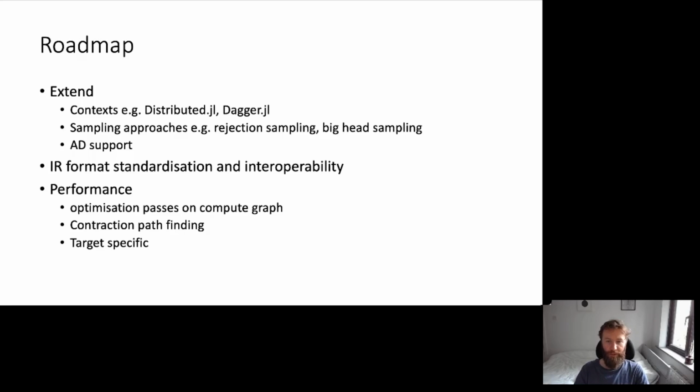So continuing to look at opportunities where the performance can be improved, either by performing optimization passes on the compute graph, by improving the contraction pathfinding algorithms, and also by targeting specific optimizations for specific hardware platforms.